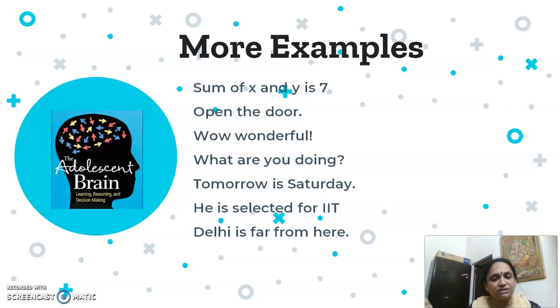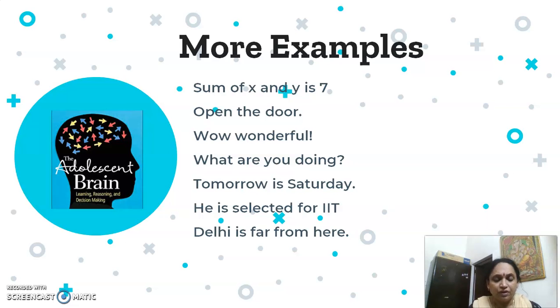Now, who is this person he? Okay, so you cannot tell whether it is true or false. Delhi is far from here. Okay, where are you? Where is this here defined for? So what you see is that all these sentences cannot be decided as true or false unless and until there is some more clarity in each of them. Hence, such sentences remain only sentences and they are not called statements as per mathematics.